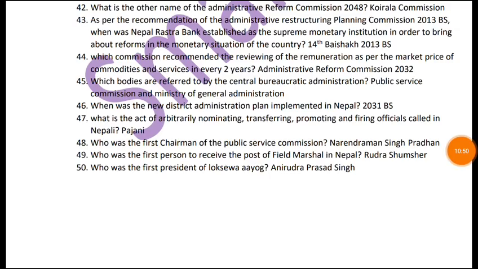The next question is, what is the other name of the Administrative Reform Commission 2048? The other name of the Administrative Reform Commission 2048 is the Koirala Commission.